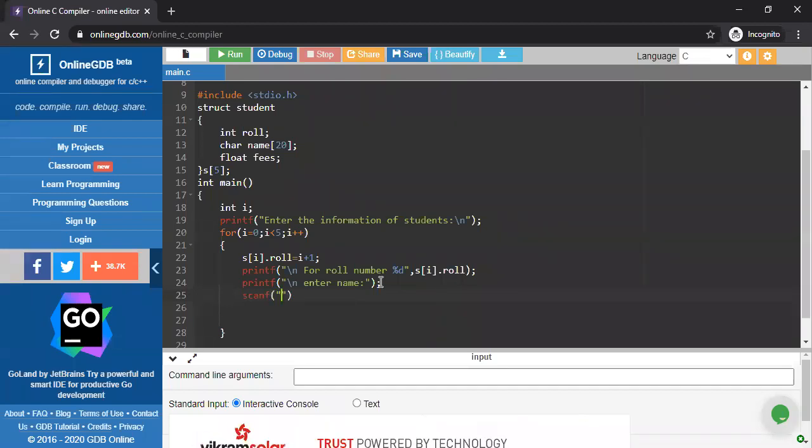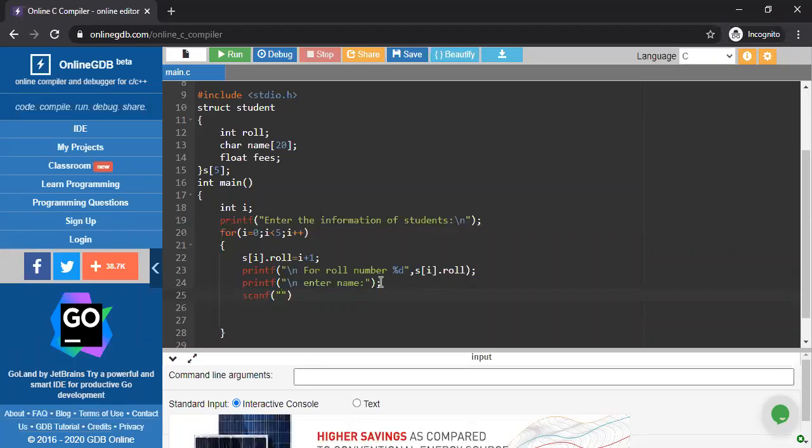Now when we declare the data member name, it is very clear to us that this is a string. And we know that when we work with a string, when the user inputs some characters as a string to the compiler, we use %s. We all know this when we write the name program.